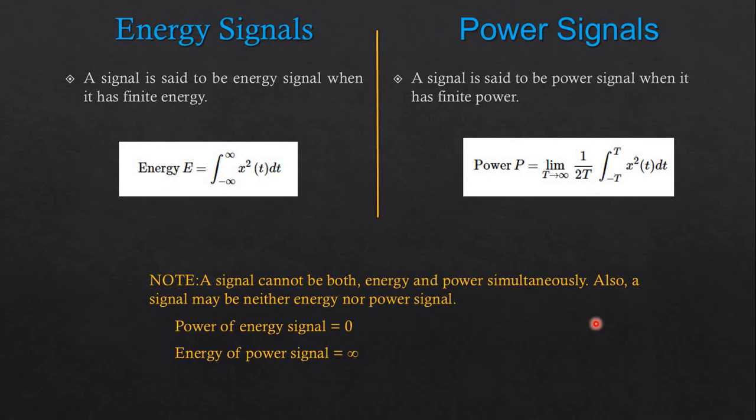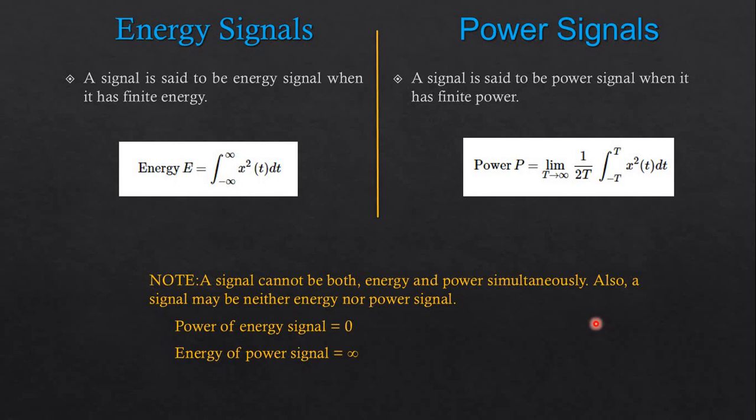Next one, that is energy signal and power signal. A signal is said to be an energy signal when it has finite energy, so it has some amount of energy. It is defined by energy E is equal to integration from minus infinity to infinity of x square t dt. And on the other hand, a signal is said to be a power signal when it has finite power. Power is represented as the limit of T tends to infinity of 1 by 2T, integration from minus T to T of x square t dt.